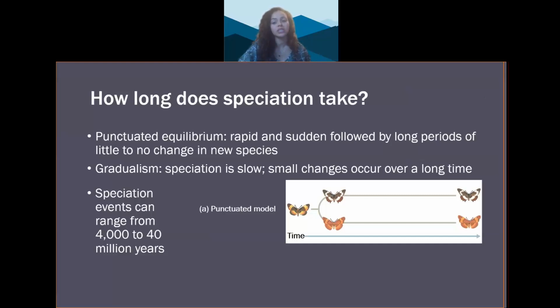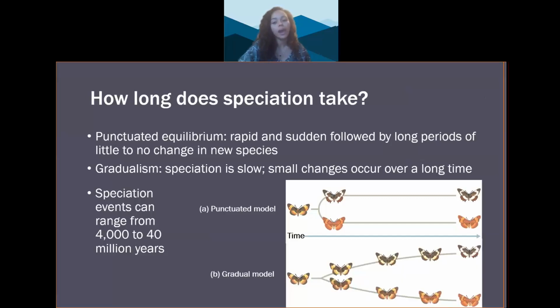Other species appear to change more gradually over long periods of time. So the model of gradual change predicts that there is a gradual change in species. So if that's the case, then we should find gradual change in the fossils as we move up through the strata, through the different layers. And both of these hypotheses have been supported by the fossil record. And remember, the fossil record also isn't perfect, it's not complete.